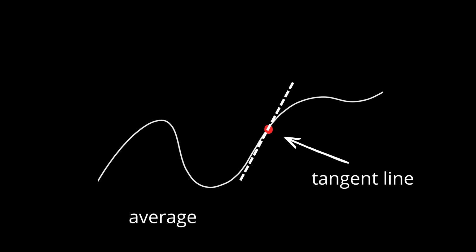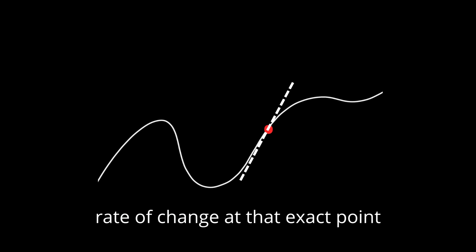And if we keep going, if we make h ridiculously small, something amazing happens. The secant line turns into a tangent line, a line that touches the curve at exactly 1 point. And the slope of that line is no longer an average. It's instantaneous. It's the rate of change at that exact point. This slope has a name. We call it the derivative.